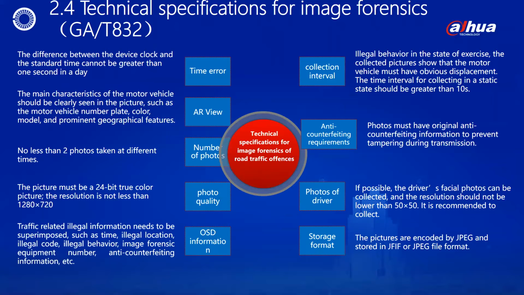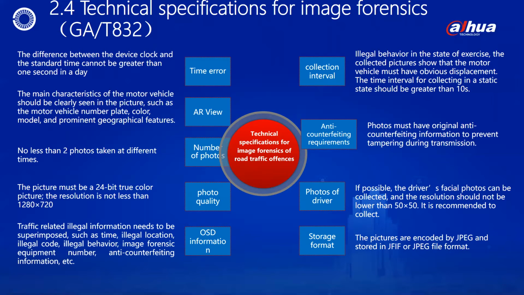Page 2.4 Technical Specifications for Image Forensics, GA/T 832. Now, I will explain in detail the technical specifications for image forensics of road traffic violations. 1. About the timing error. It is required that the difference between the 24 hours of the equipment and the standard time cannot be greater than 1 second. 2. Collect panoramic photos, which must include the front or rear view of the motor vehicle, the number plate, the color, the car type, and the significant geographical features.